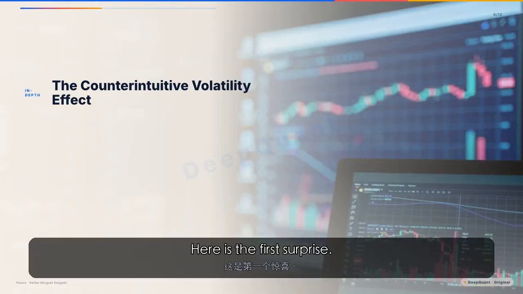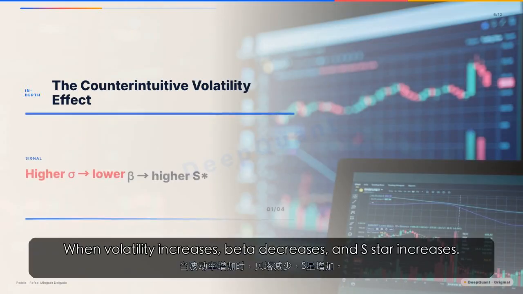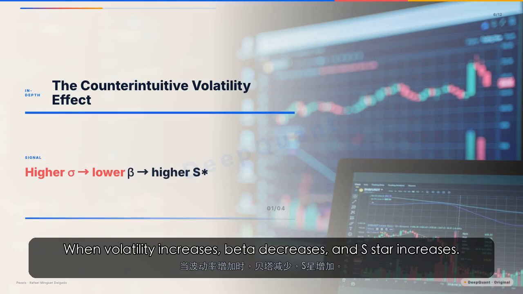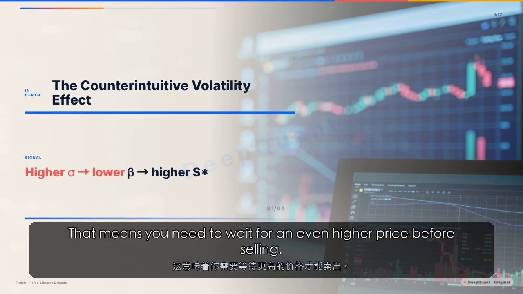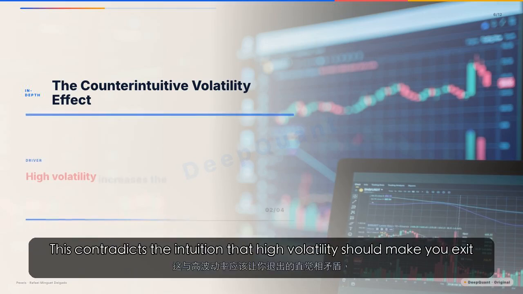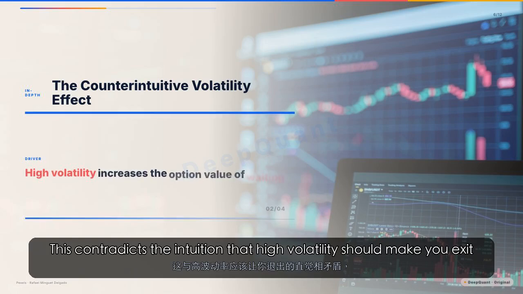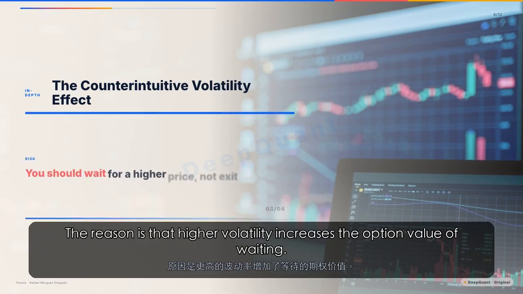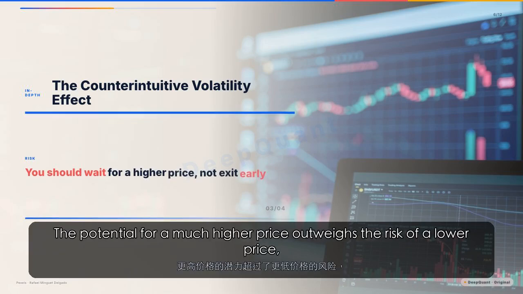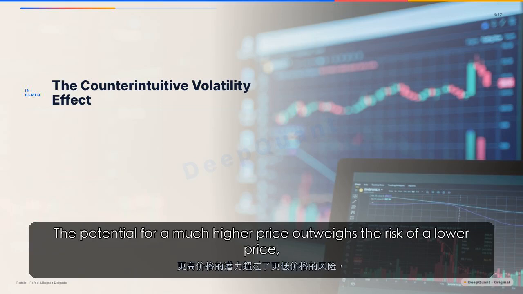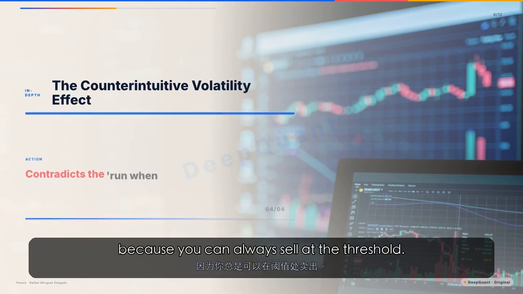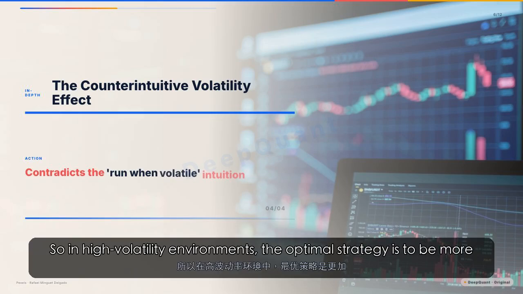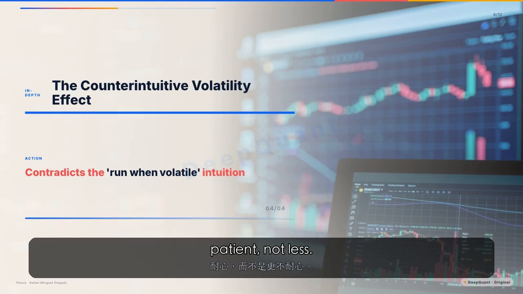Here is the first surprise. When volatility increases, beta decreases, and S star increases. That means you need to wait for an even higher price before selling. This contradicts the intuition that high volatility should make you exit quickly. The reason is that higher volatility increases the option value of waiting. The potential for a much higher price outweighs the risk of a lower price, because you can always sell at the threshold. So in high volatility environments, the optimal strategy is to be more patient, not less.